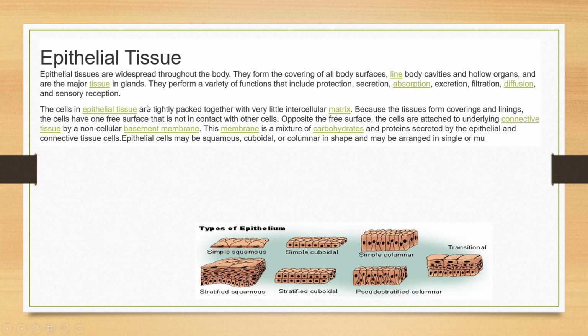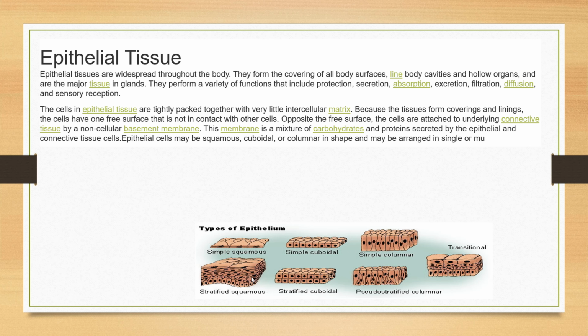The cells in epithelial tissue are tightly packed together with very little matrix because the tissue forms coverings and linings. The cells have one free surface that is not in contact with other cells. Opposite the free surface, the cells are attached to underlying connective tissue by a non-cellular basement membrane. The membrane is a mixture of carbohydrates and protein secreted by epithelial and connective tissue cells.